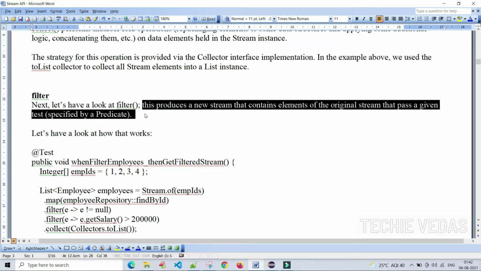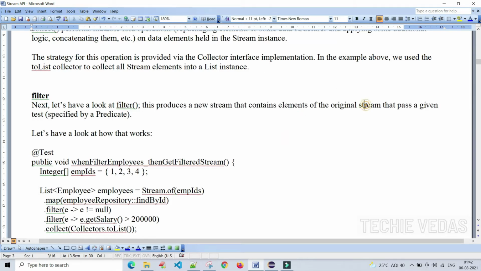Once we filter, the source data will remain in the source only. It may be any data structure, but whatever filtered data is available in the new stream is what matches the condition that we have mentioned. Whatever records or information match the given condition, only that data will be available in the stream.